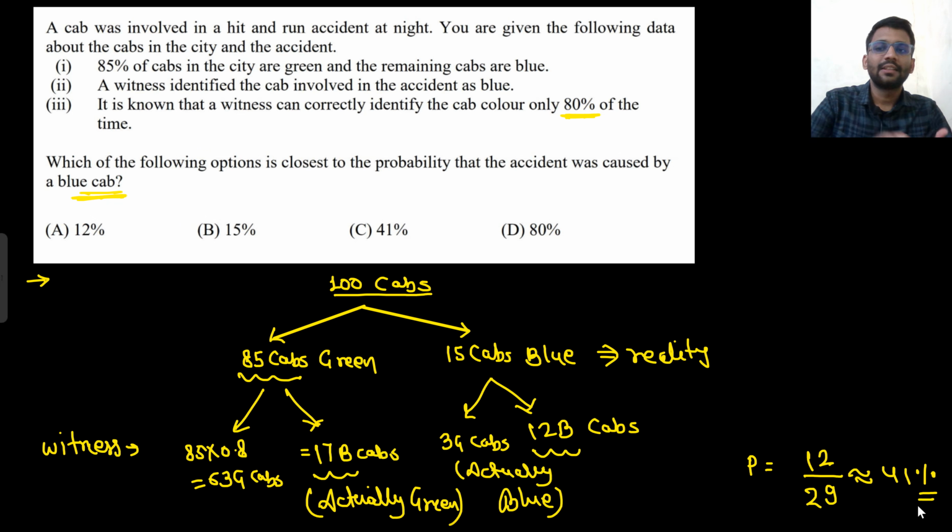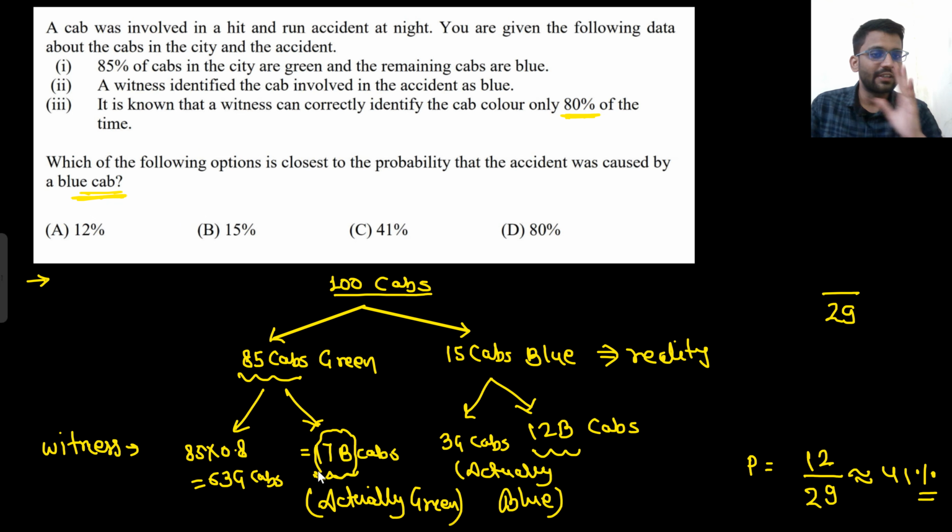Now if the question was, the witness identified the cab involved in the accident as blue, what is the probability that the accident was caused by a green cab? He has identified the cab to be blue. That means there are 29 chances, 12 plus 17, that he can identify the cab to be blue. What is the probability that the accident was caused by a green cab? So which are the green cabs? These 17 cabs that he is claiming to be blue, but they are actually green.